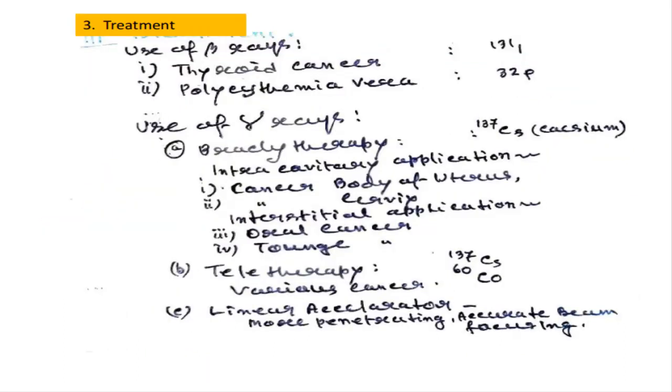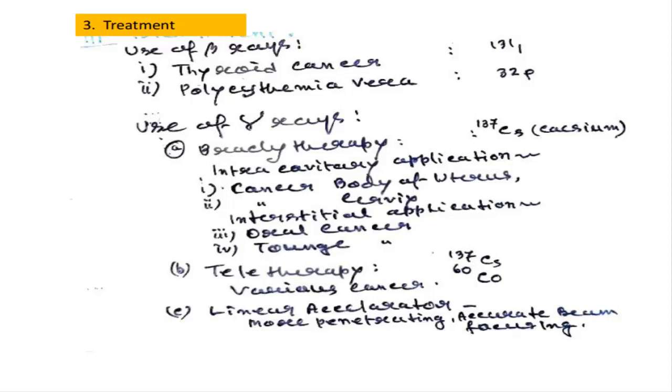Now about treatment. I think I have already discussed use of radiotherapy when I discussed the basis of cancer chemotherapy. So radiotherapy means they are using some radioisotopes, and different radiotherapy techniques are there. Sometimes we use beta rays, sometimes we use gamma rays. Beta rays are usually used in thyroid cancer and polycythemia vera: phosphorus-32 and iodine-131 in thyroid cancer are usually used in the treatment.